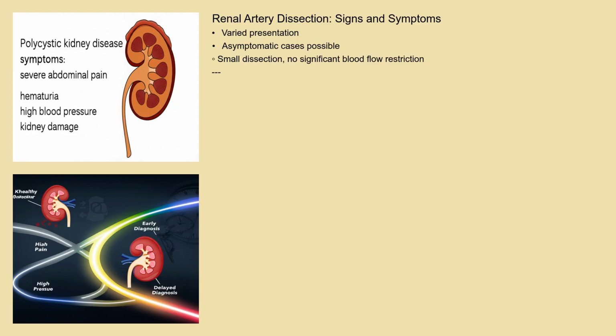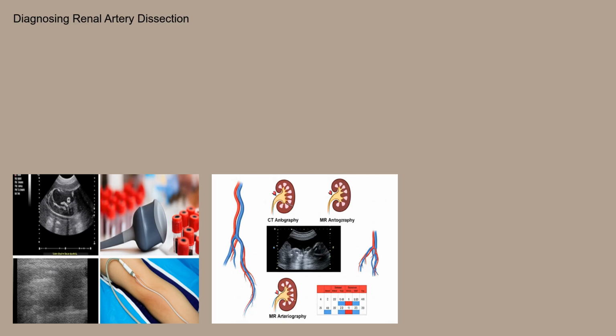Because these symptoms can mimic other conditions, it's essential to seek prompt medical attention if you experience any of them, especially if you have a history of risk factors like fibromuscular dysplasia or a recent abdominal injury. Diagnosing renal artery dissection requires a combination of imaging techniques. The gold standard is often a CT angiography, or CTA, which uses a CT scan and contrast dye to visualize the renal arteries and identify any tears or abnormalities in the artery wall.